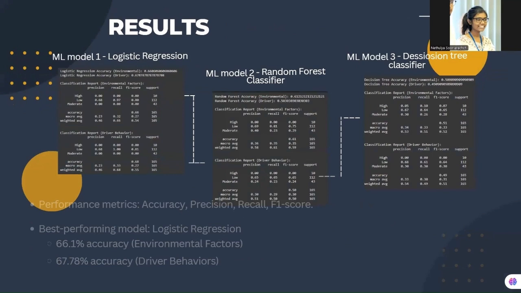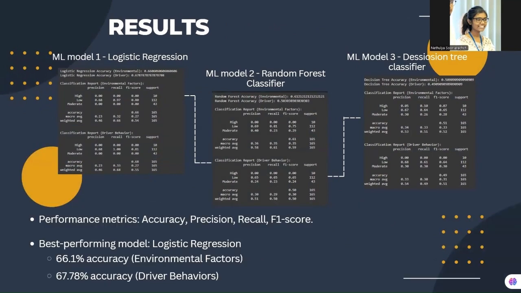Finally, the results and best model. Based on our evaluation, the best performing model was logistic regression. It achieved an accuracy of 66.1 for environmental factors and 67.78 for driver behaviors. This means that driver behaviors were slightly more predictive of accident severity than environmental factors.